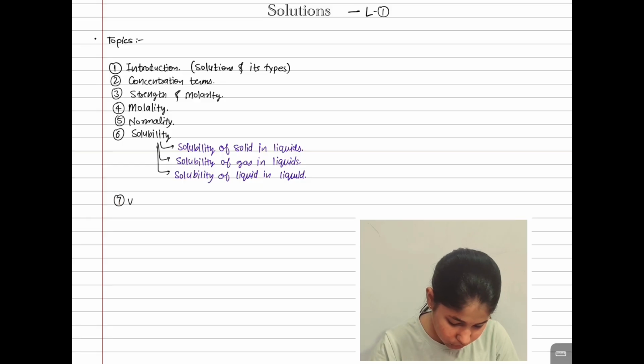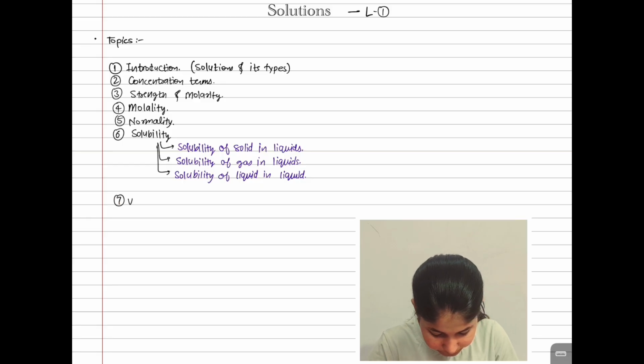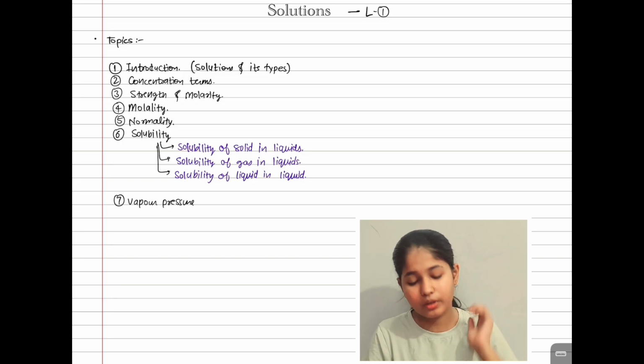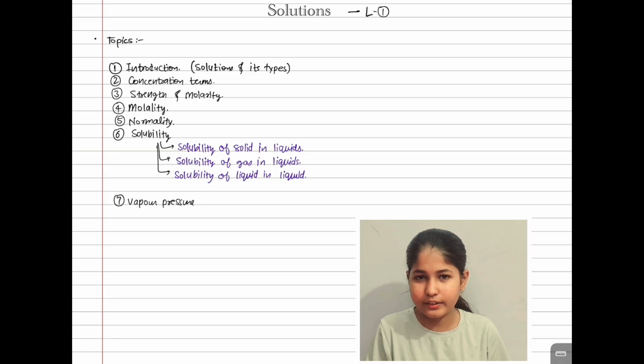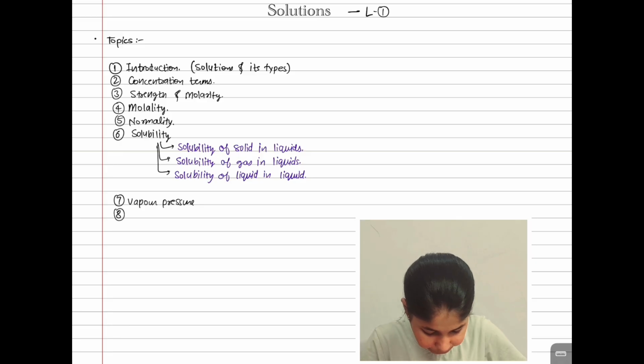We are going to talk about vapor pressure. There will be some laws that I'm not going to write here, but I will tell you later. Eighth is types of solution.